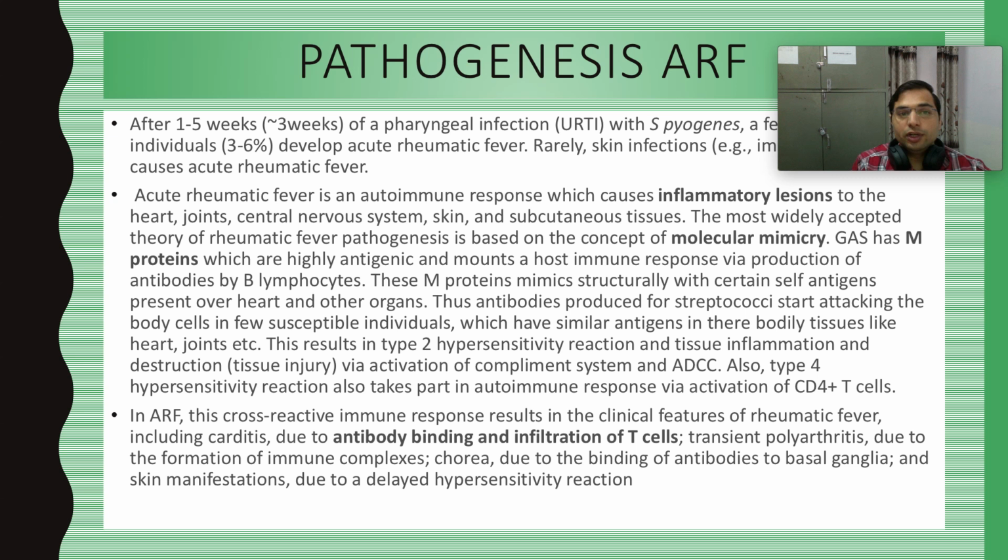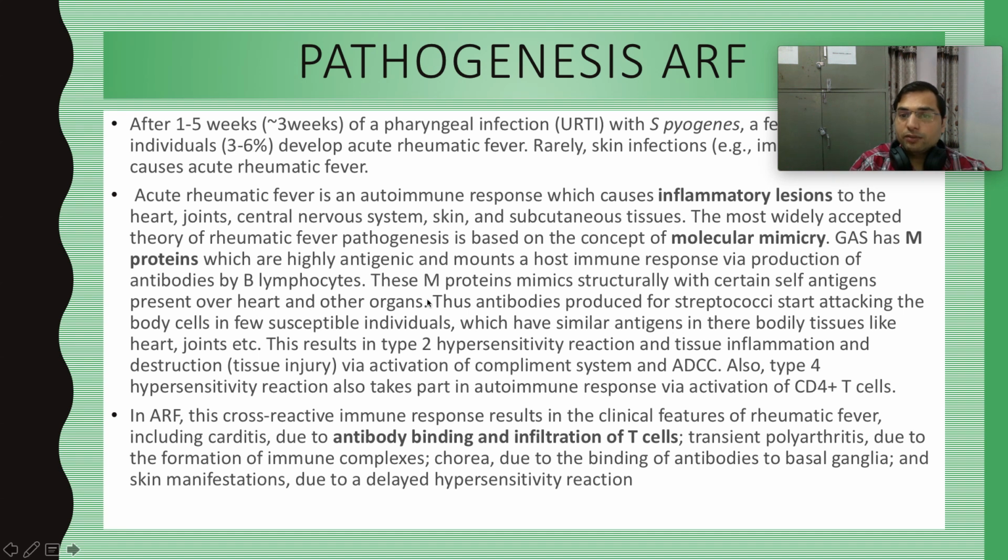But 3 to 6% of the people have similar kinds of M proteins over their body tissues as well, right? So the M proteins which are present in the bacteria, some people have similar M proteins over their organs, over their bodily tissues like heart and joints and others.